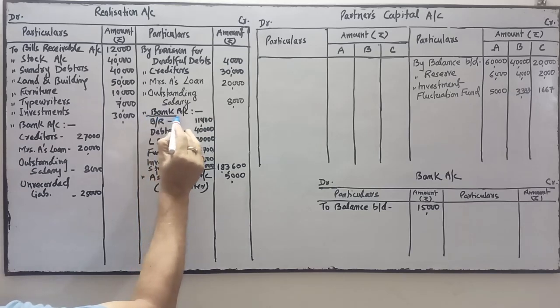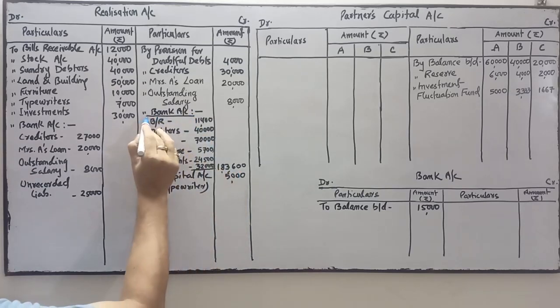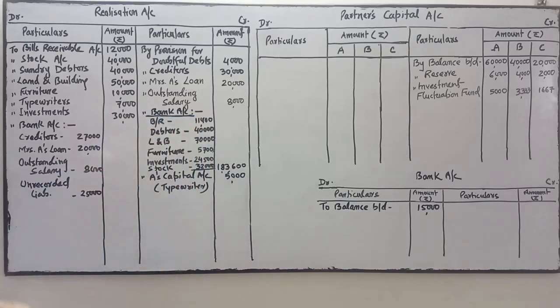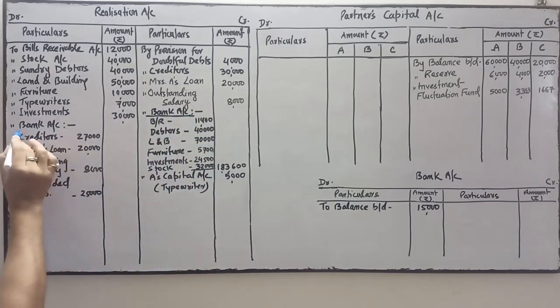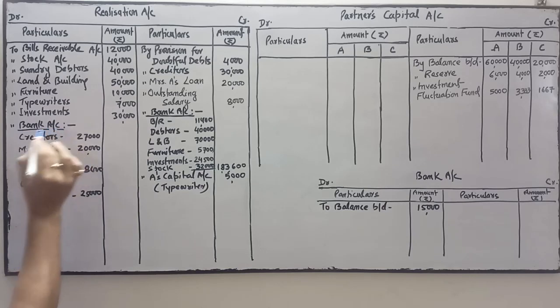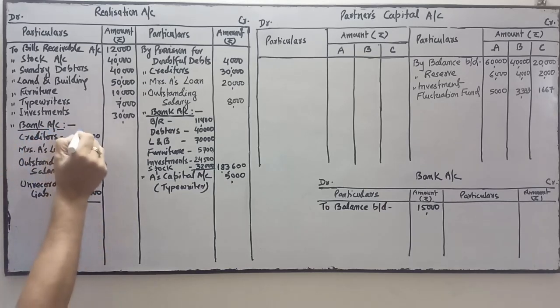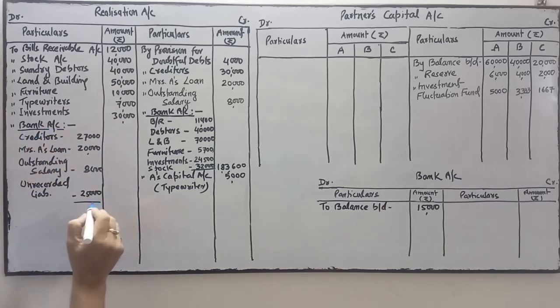Bank total. Yes, the total of bank. Similarly, we have to do the total of bank this side, the payment side, whatever the amount we have paid.